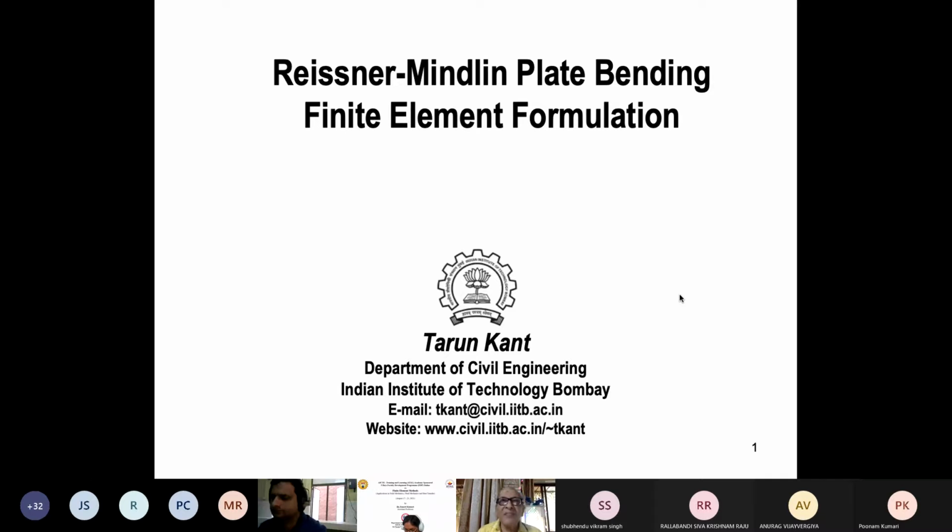So a rod is a member where one dimension, the length, is very long compared to the other two cross-sectional dimensions. So a rod has a small cross-section, meaning y and z in the YZ plane are very small and the x dimension is very large. So it is a rod.